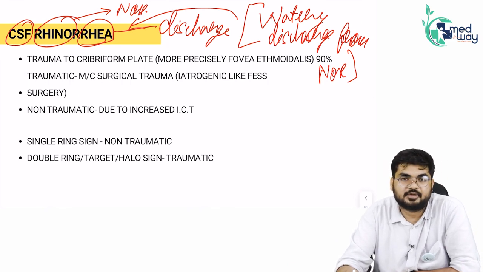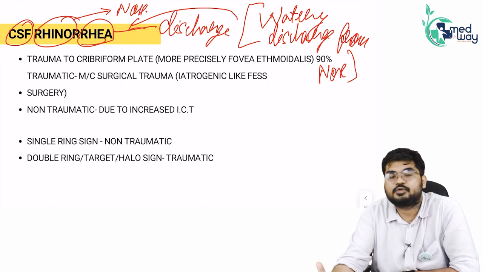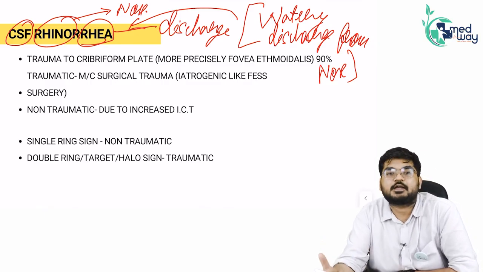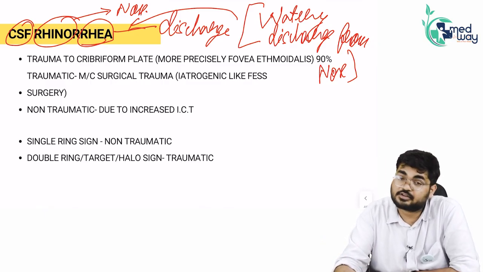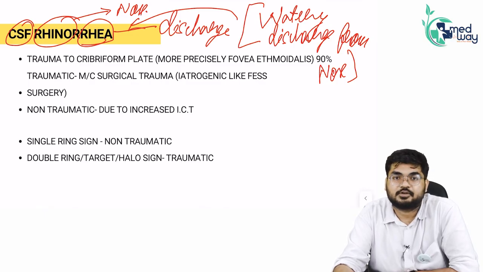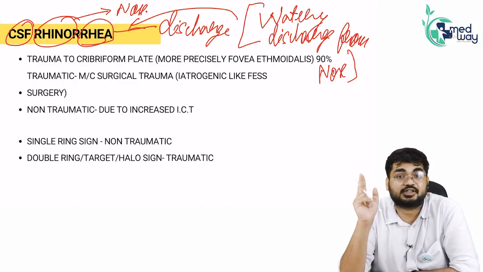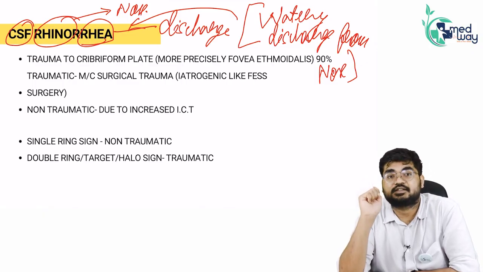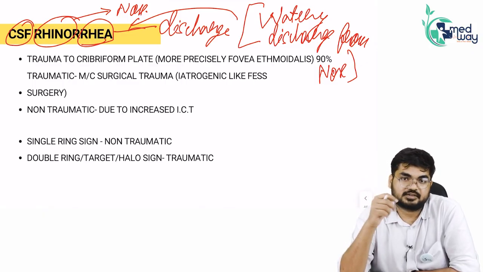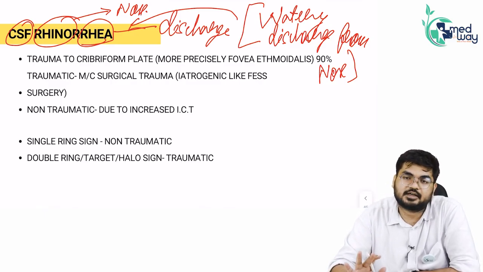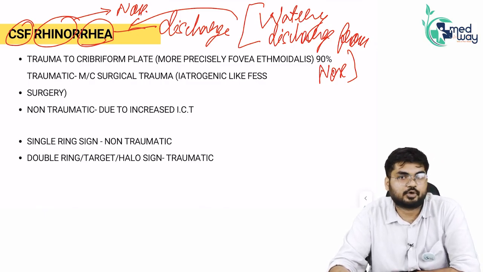Most of the time examiners add where you will see mucoid type of discharge, where you will see mucopurulent type of discharge. Similarly, if they ask watery type of discharge from nose, it is CSF Rhinorrhea. Similarly, watery type of discharge from ear is CSF otorrhea. Remember these things. So watery discharge from nose, what is the cause? It is CSF rhinorrhea. That is the only cause that you should know from an undergraduate point of view.